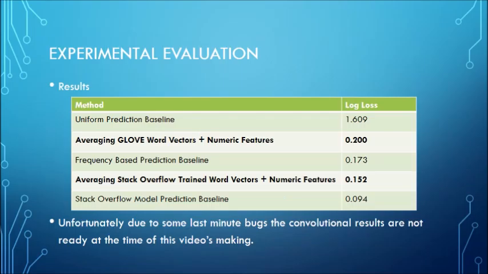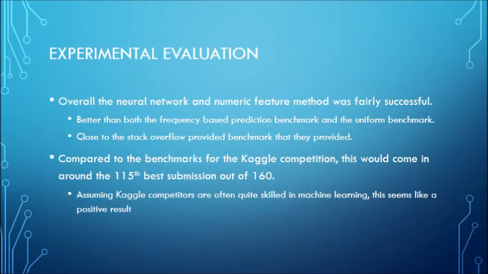Unfortunately, due to some last-minute bugs, the convolutional neural network results are not ready at this time. However, here are the log loss results for GloVe vectors and Stack Overflow trained word vectors on the averaging word vectors model. Overall, the neural network and numeric feature method was fairly successful. It was better than both the frequency-based prediction benchmark and the uniform benchmark. It also was close to the Stack Overflow provided benchmark.